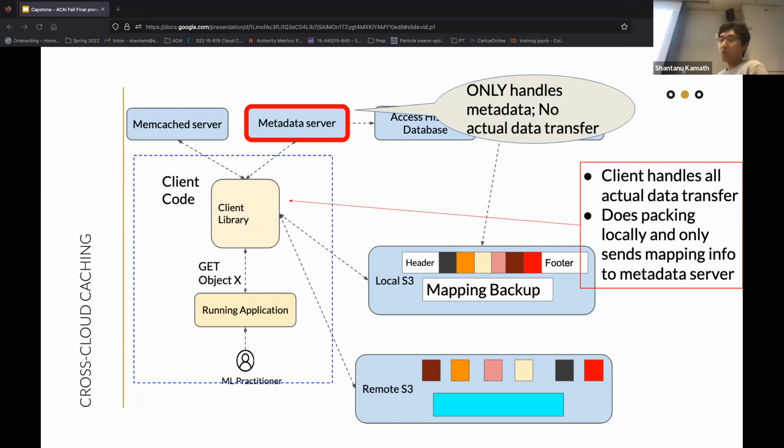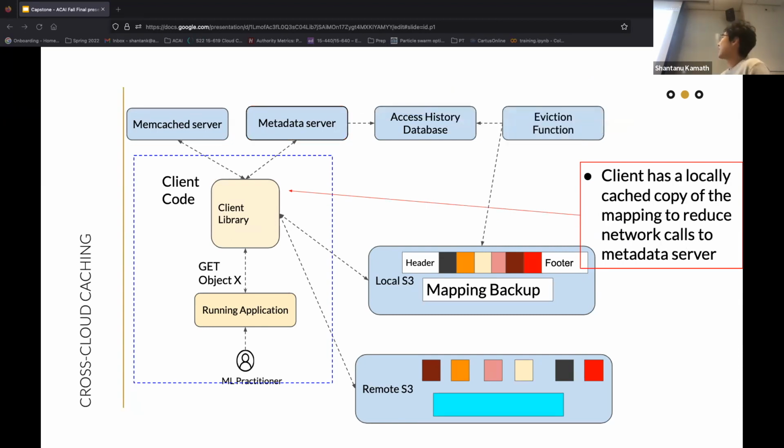The metadata server will only tell the client where the data is, and each individual client will be responsible for handling all the actual data transfer. At the same time, the client library will do the packing locally and only send the mapping information to the metadata server, so there's minimal data transfer between the client and the server. Another step we took is that the client will have a local cached copy of the mapping so that it can check it first to reduce network costs to the metadata server.